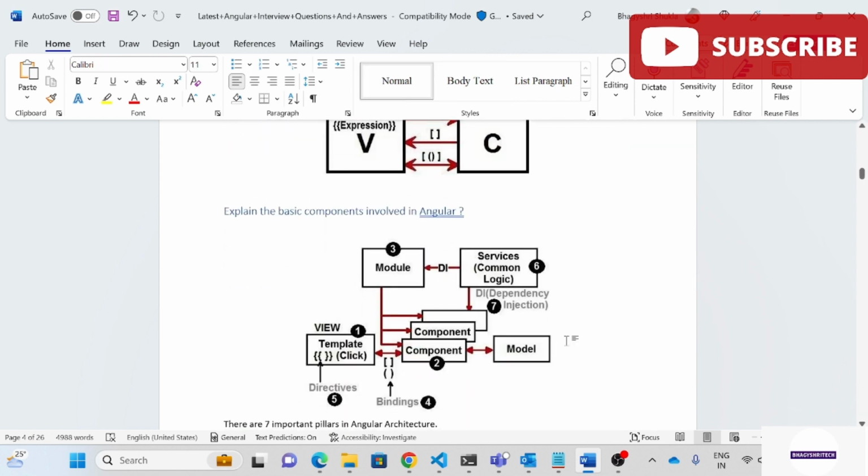Okay, next question I have: what are the basic components involved in Angular? If you are coming to Angular, there are components which are highly recommended when you are creating anything. Every interviewer asks this basic question: what is the component in Angular?